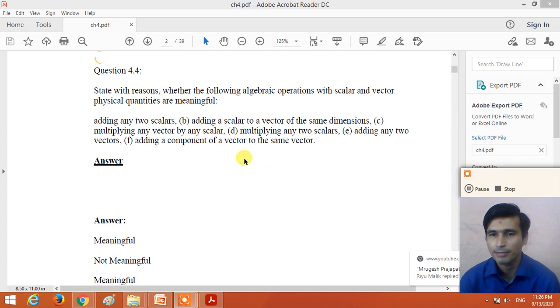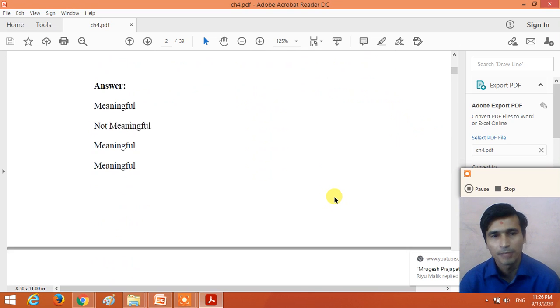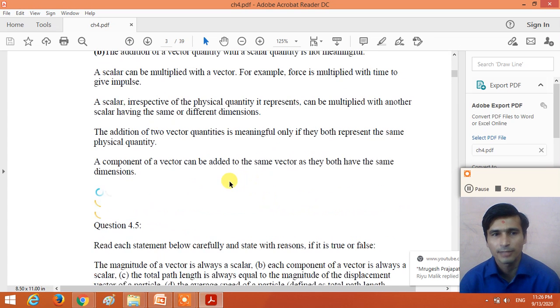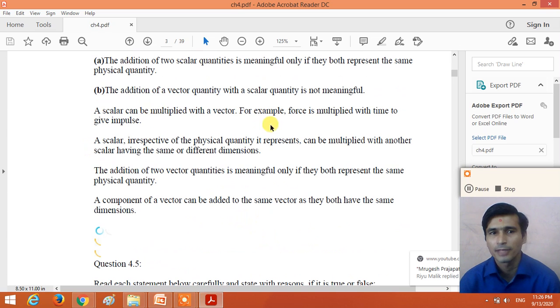We can multiply a scalar quantity by a vector quantity. It is meaningful, right? So we can multiply a scalar with the vector. For example, force is multiplied with the time to give the impulse, right? So when we multiply any physical scalar quantity with the vector quantity, we get a vector result, right?